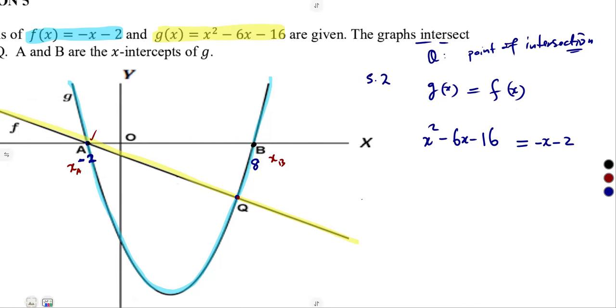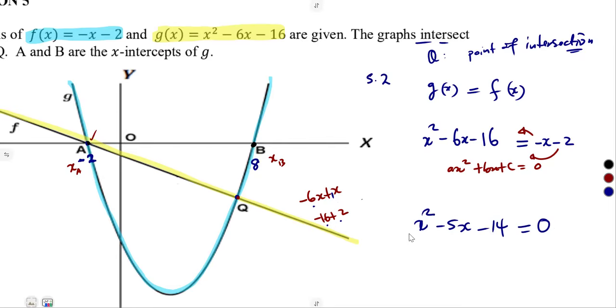This is a quadratic equation, guys, the highest power being 2. Remember the format of a quadratic equation: ax squared plus bx plus c is equal to 0. One of the sides must be equal to 0. So we take the minus x to the other side, it becomes a positive: minus 6x plus x. The minus 2 to the other side becomes a positive: minus 16 plus 2. So we have x squared minus 5x minus 14, and this is equal to 0.